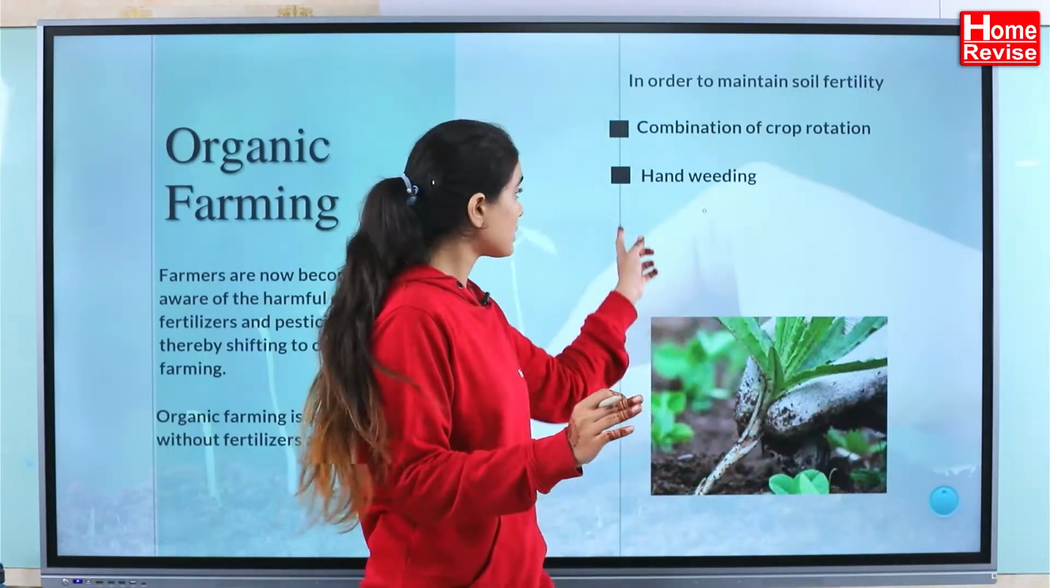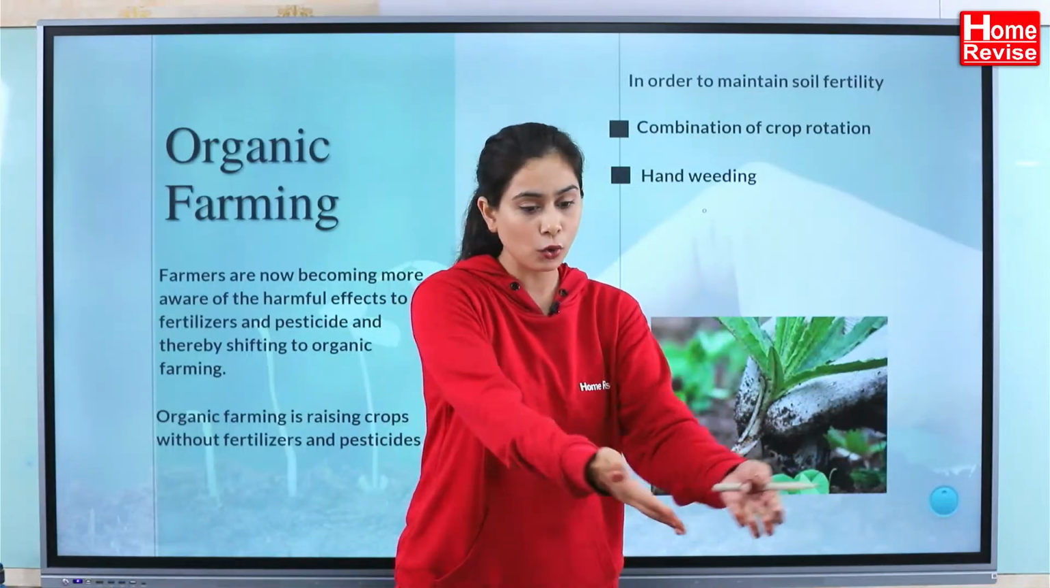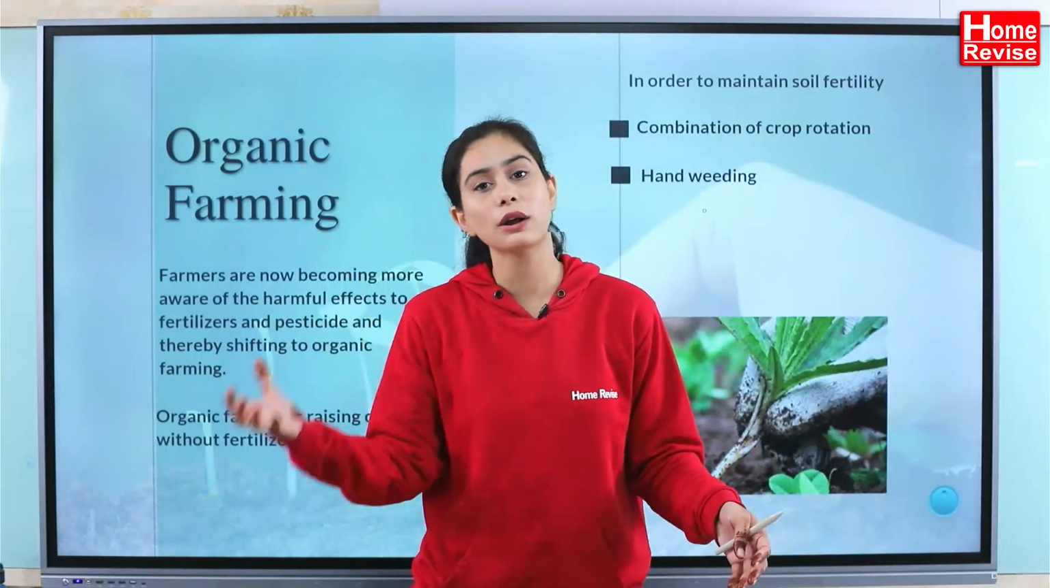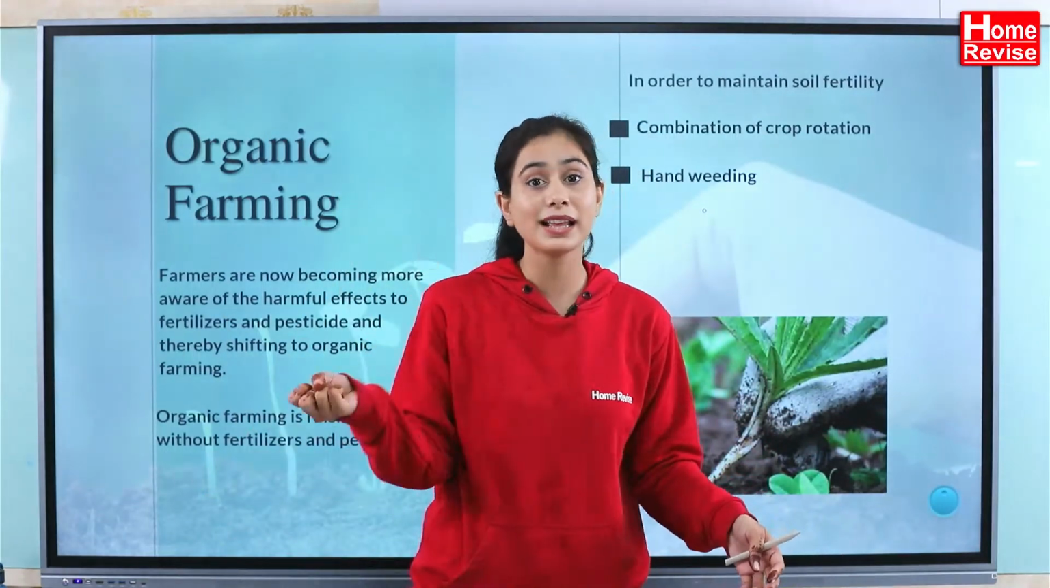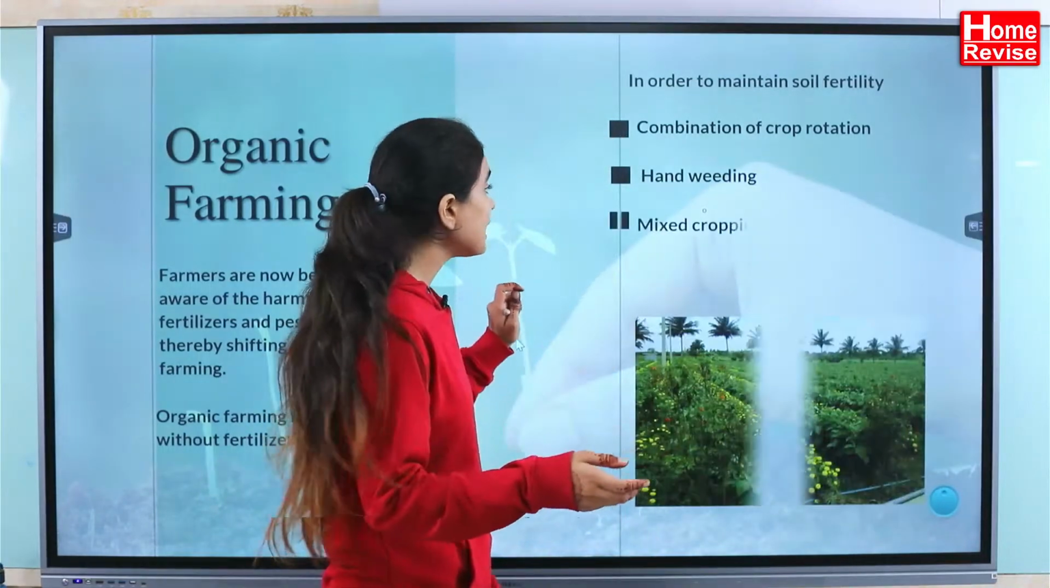Now they are switching to this method called hand weeding, because obviously you can easily recognize the weeds growing in a bunch of, I can say, jowar plants. So I am going to take them out manually. This is called hand weeding, instead of putting some chemicals to kill them. Simple. Okay.